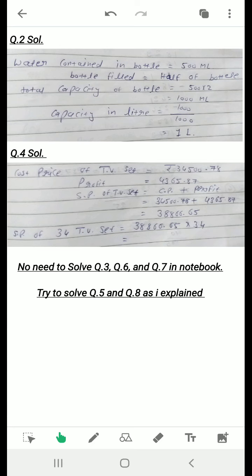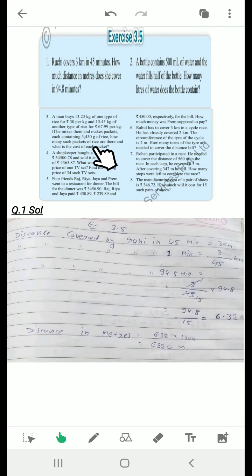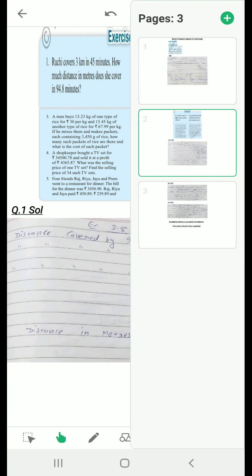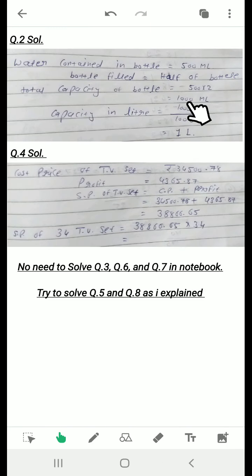Because when we put 500 ml in that bottle, the bottle is only half filled. Then the capacity we need to convert into liters, as given in the question. So 1000 ml converted into liters, that will be 1000 divided by 1000, which is 1 liter.